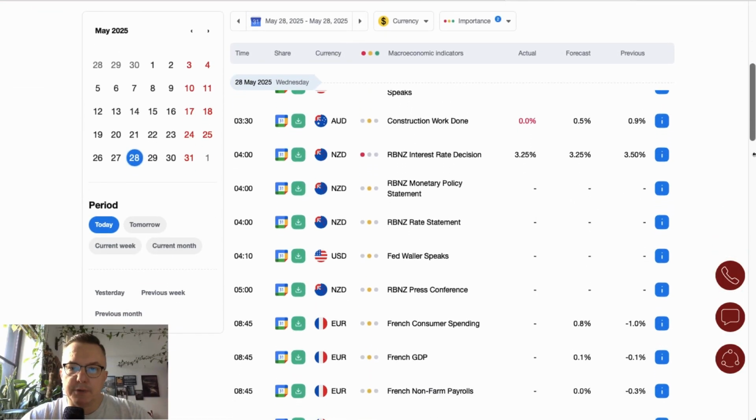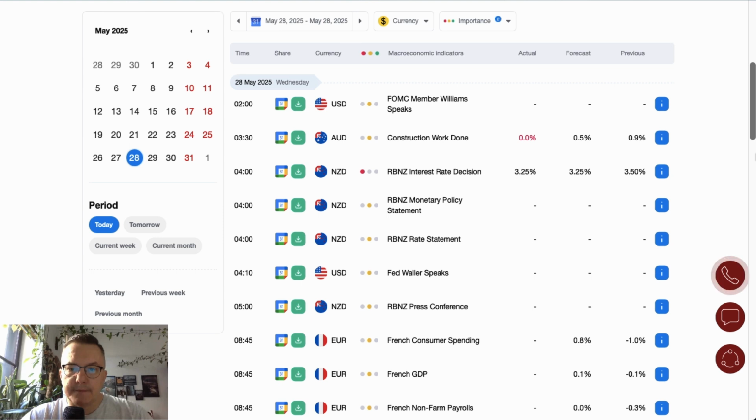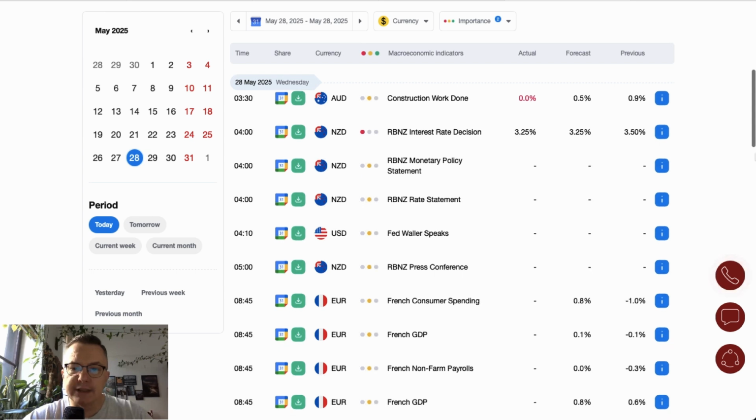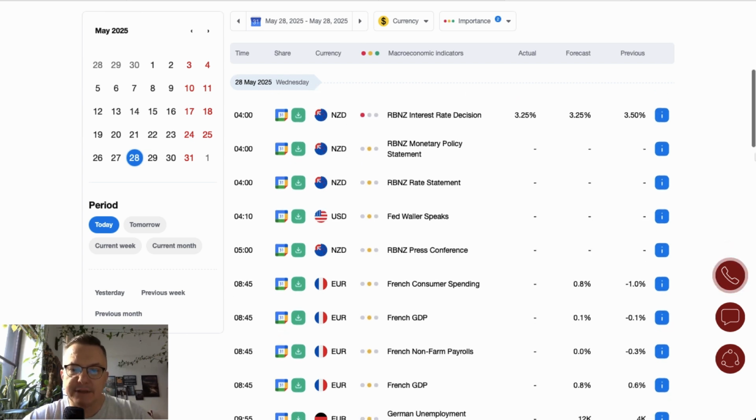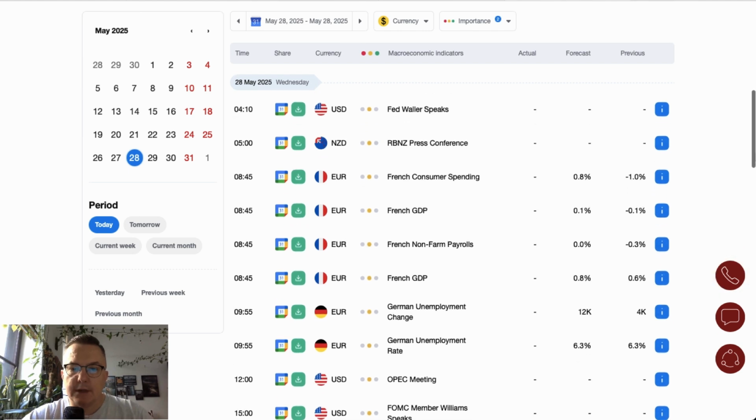Overnight data were quite important because we got the Reserve Bank of New Zealand interest rate decision. As expected, the Reserve Bank of New Zealand cut the interest rate from 3.50 to 3.25, so we will definitely take a look at the technical situation of the New Zealand dollar. Together with the interest rate decision, the monetary policy statement and rate statement had been issued as well.